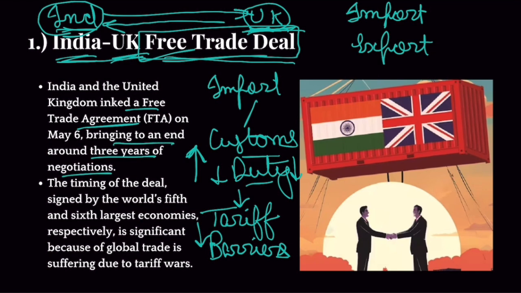Okay, the timing of the deal, signed by the world's fifth, that is India, and sixth largest economy, UK, respectively, is significant because of the global trade suffering due to tariff wars. As you all know, because of Donald Trump's belligerent tariff policy, global trade has suffered. Therefore, countries are signing free trade agreements amongst themselves so as to save themselves from these tariffs by USA or tariff wars. Clear? So that is the case.